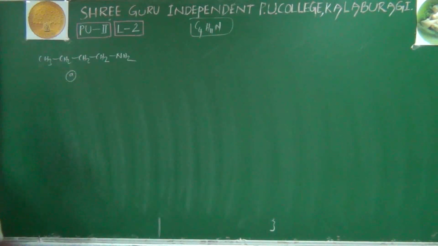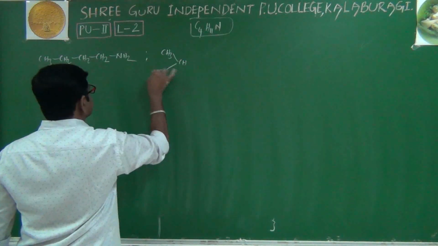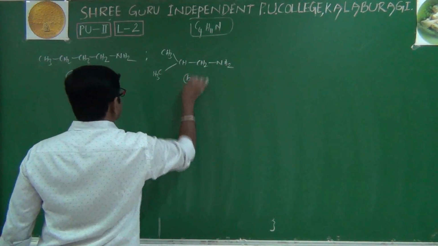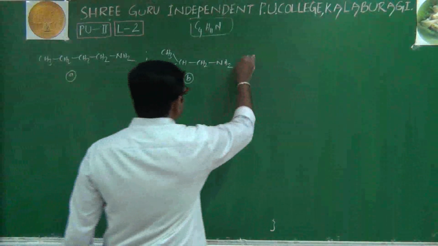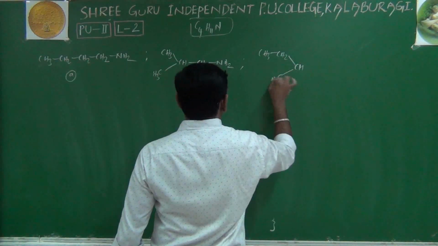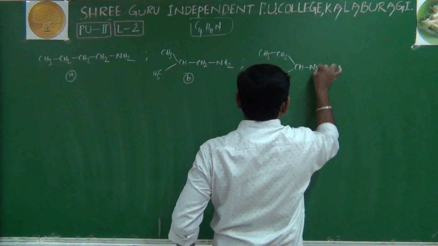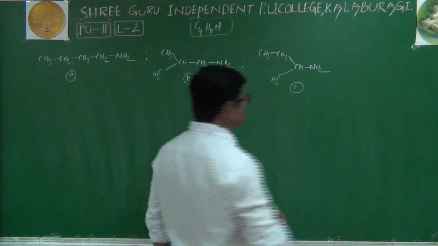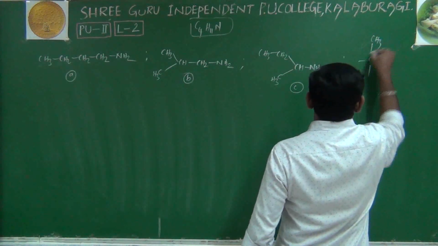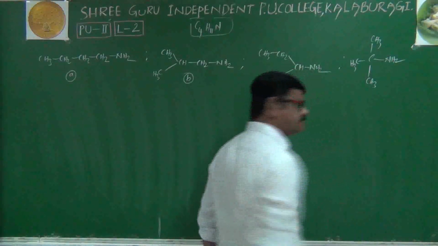Say it is A, one structure. Next, CH3, CH, CH3, CH2, NH2. It is B, another structure. Next, CH3, CH2, CH, CH3 with NH2 on the second carbon. It is C, another structure. Next, CH3, CH3, CH3, NH2.